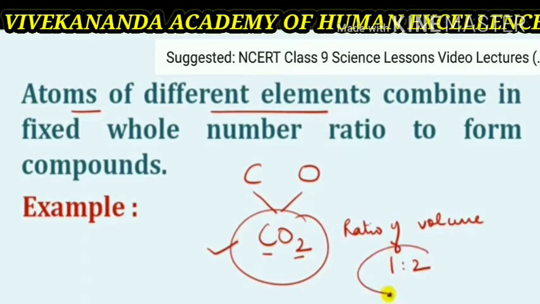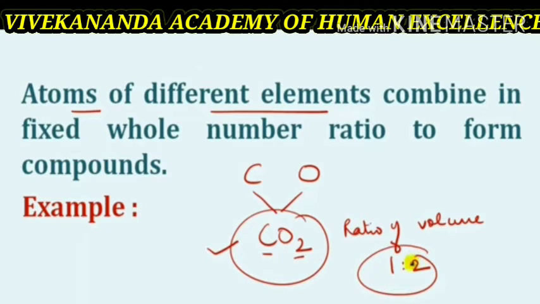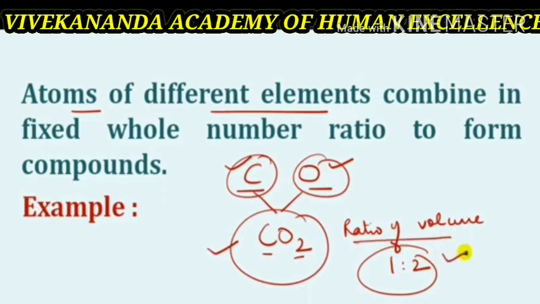Its proportion is always the same irrespective of its source. Everywhere carbon dioxide will have the formula CO2, because the atoms present in the molecule always combine chemically with each other in a specific amount or specific ratio, that is, a whole number ratio, to form a compound.